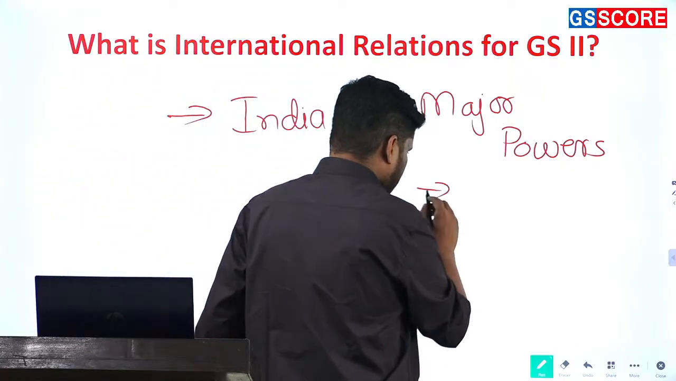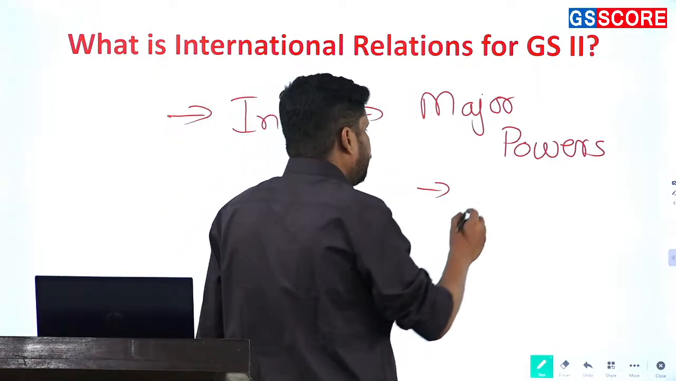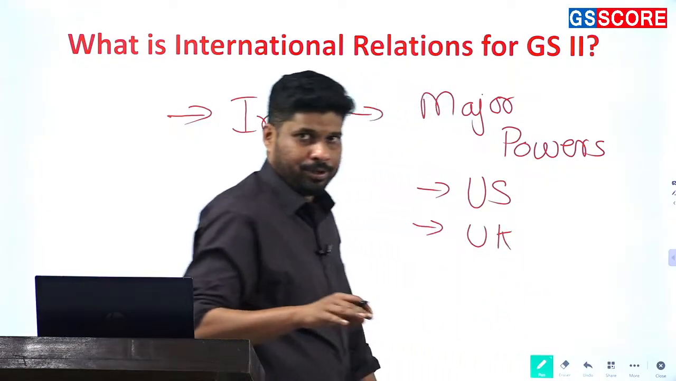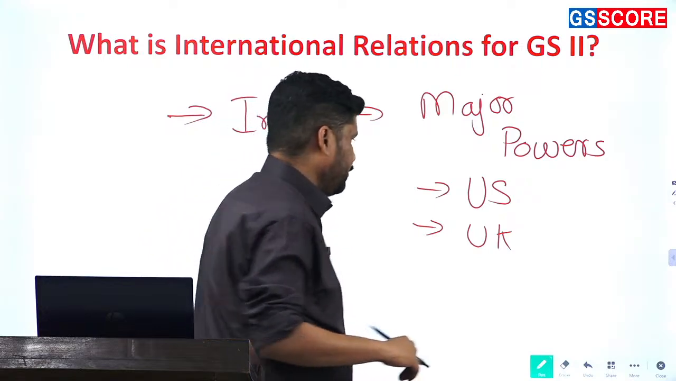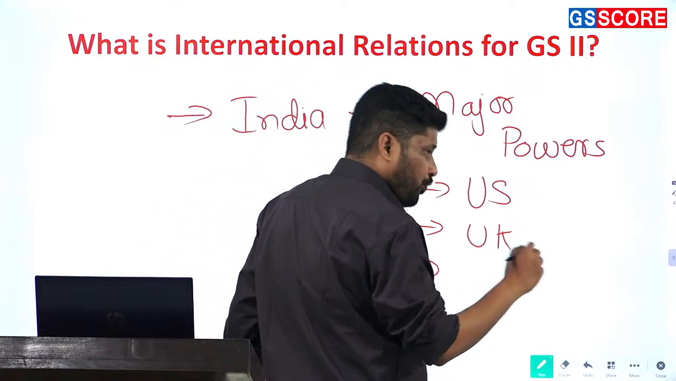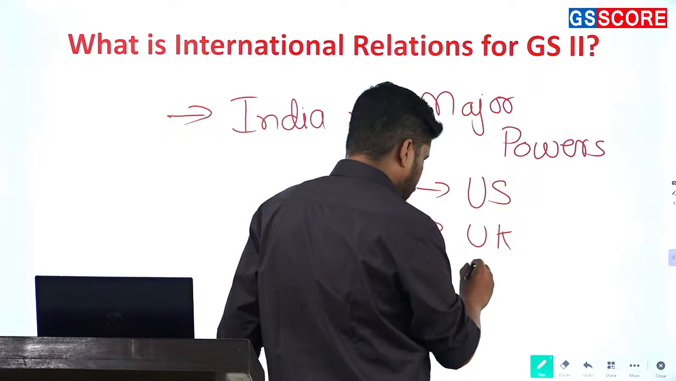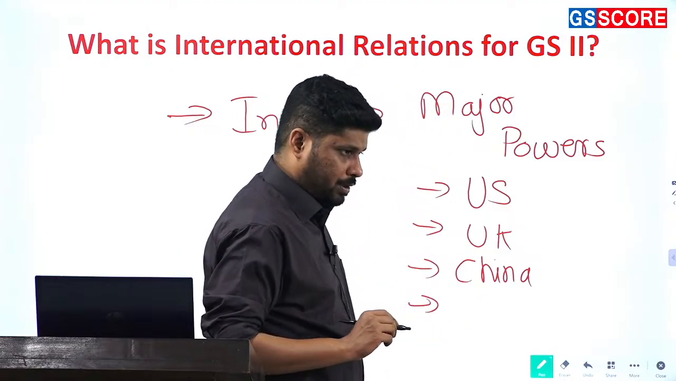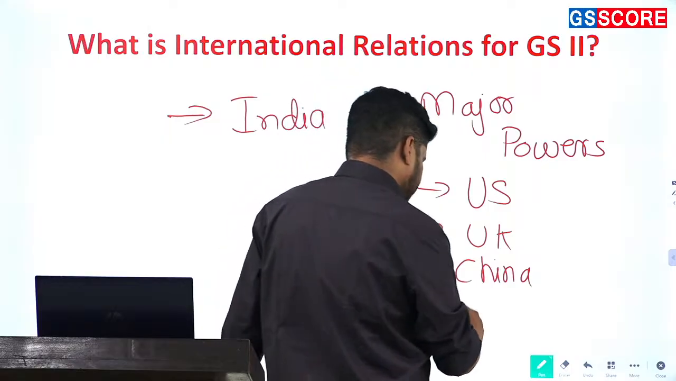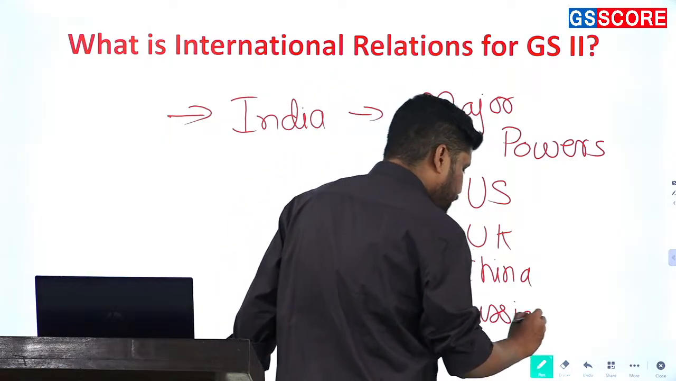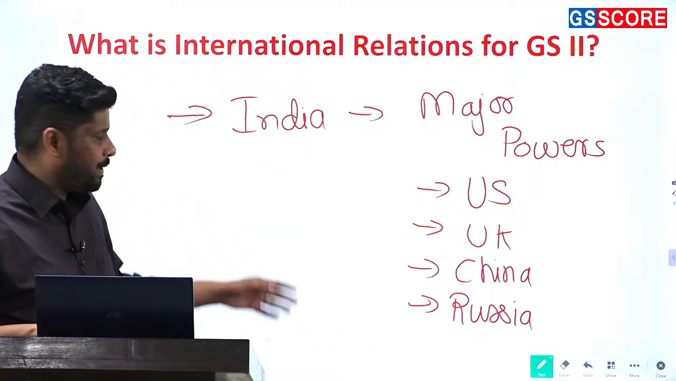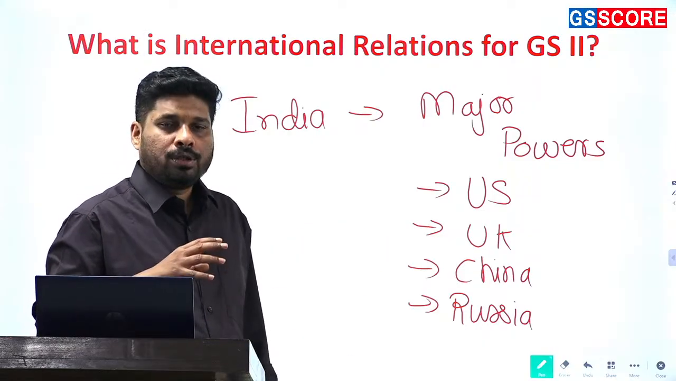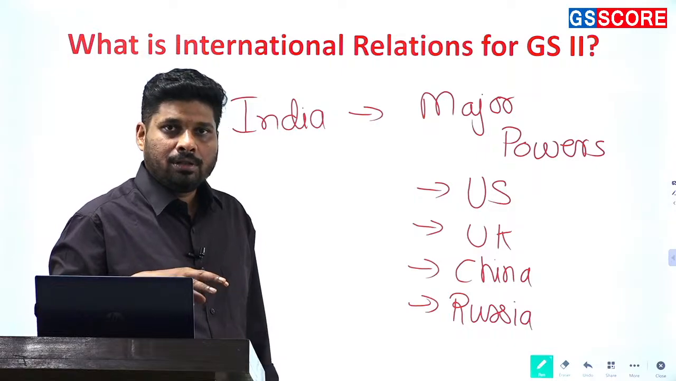Mainly, usually I will say the focus is on US, UK. UK this year is important because of the trade deal. Third, focus is also on China and Russia. So these basically are four usual suspects when it comes to UPSC making a question on major powers.